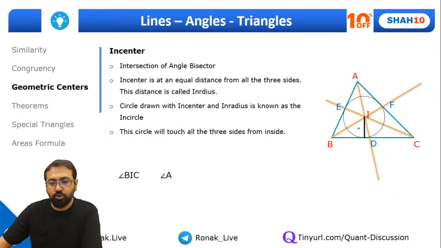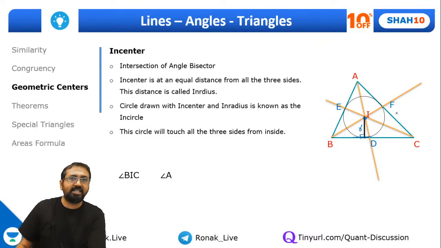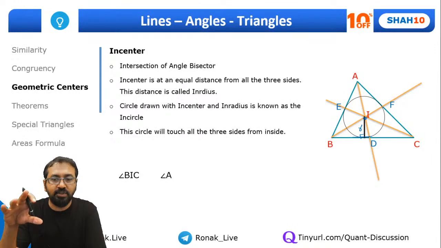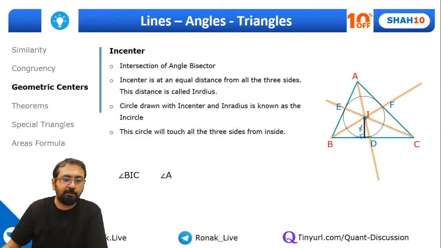So this is what has been shown over here. This is the inradius. We have dropped a perpendicular from this incenter on the side. So that became the inradius. And we need to draw the circle. So of course in the CAT exam you really don't need to produce all these figures, but it's a good idea to understand things, how it has come, right? So that's why I'm explaining that part.